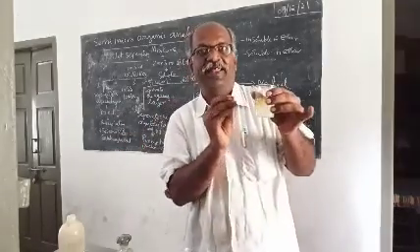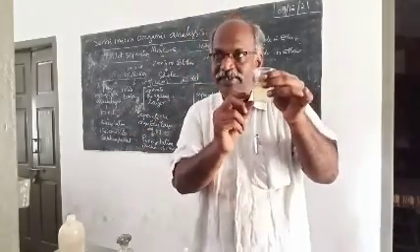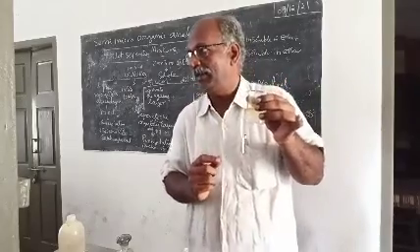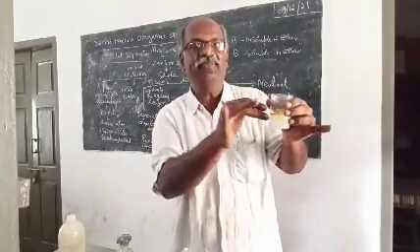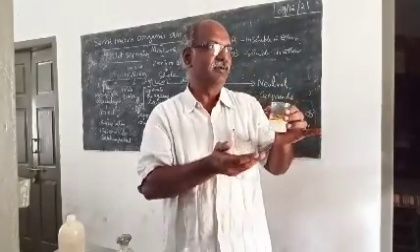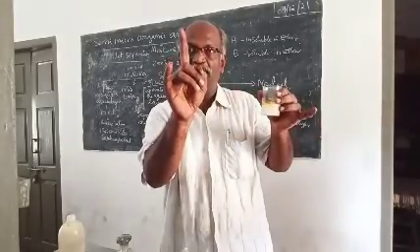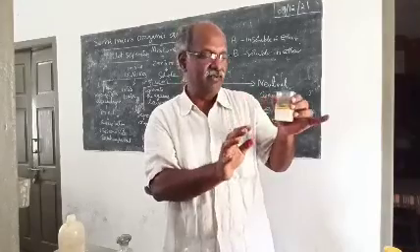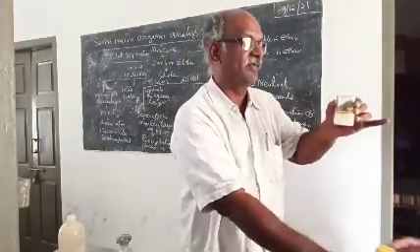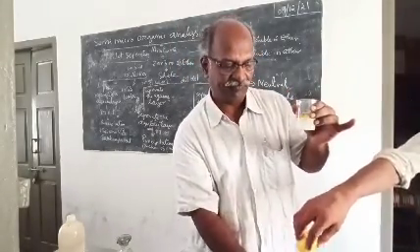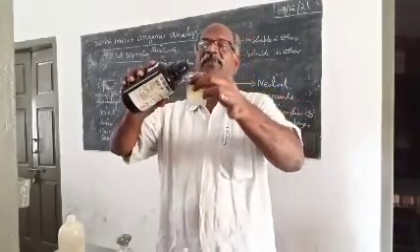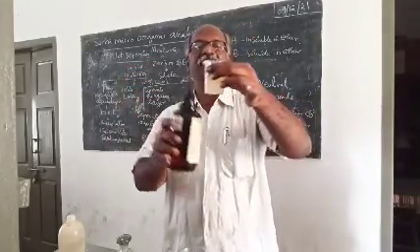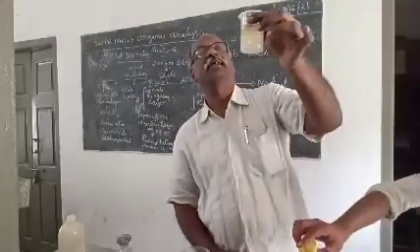Suppose if the volume is less, then how can we increase the volume of organic layer? Simple. Add diethyl ether. Once again add. This is containing only one compound. Add diethyl ether. The compound is soluble in ether. Okay, the volume will increase. And you can separate it very easily. See, I am adding a little bit diethyl ether. Yes. Now you can see the organic layer.